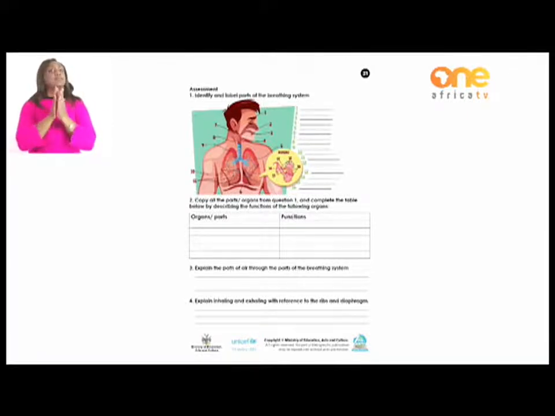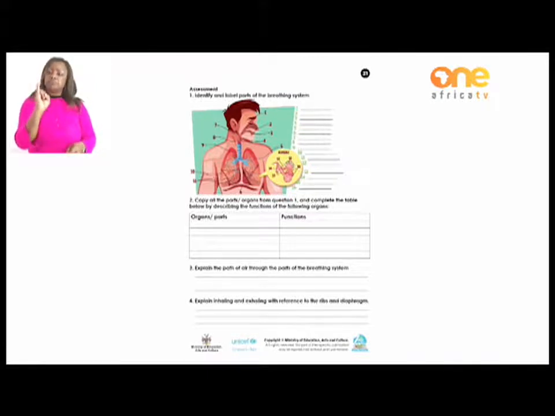Looking at the table there, it doesn't have up to number 16, but you're only going to look at the basic ones that you have looked at, the functions that you have previously discussed, which are the nasal cavity, voice box, windpipe, ribs, and the diaphragm. Those are the ones whose functions you've looked at. You don't have to give the functions that we haven't looked at today. You only give the functions that we have learned today.